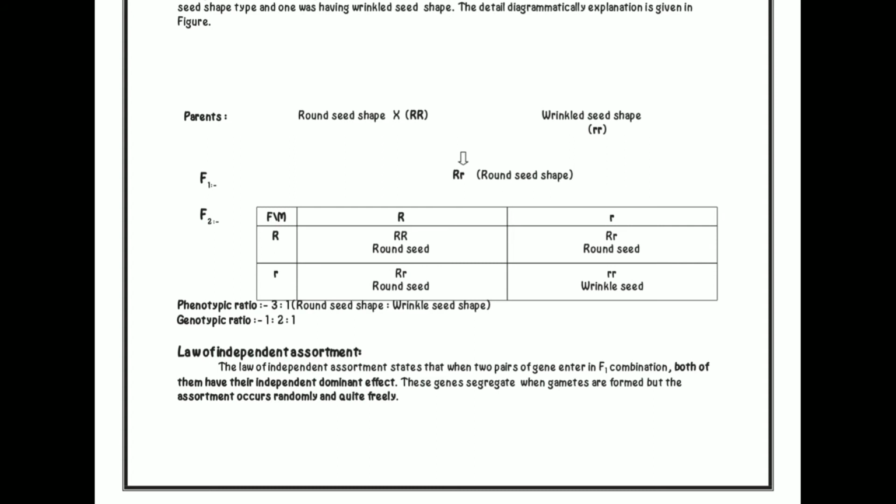Then the next law is the law of independent assortment. The law of independent assortment states that when two pairs of genes enter in F1 combination, both of them have their independent dominant effect. These genes segregate when gametes are formed, but the assortment occurs randomly and quite freely.